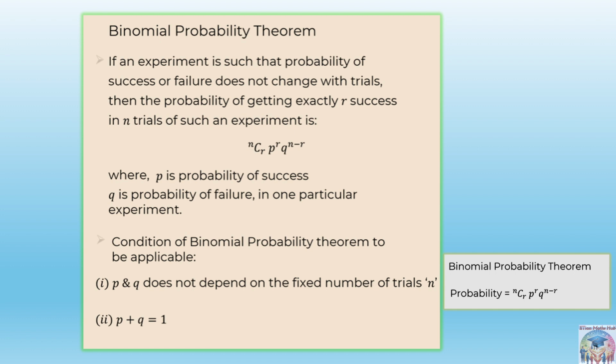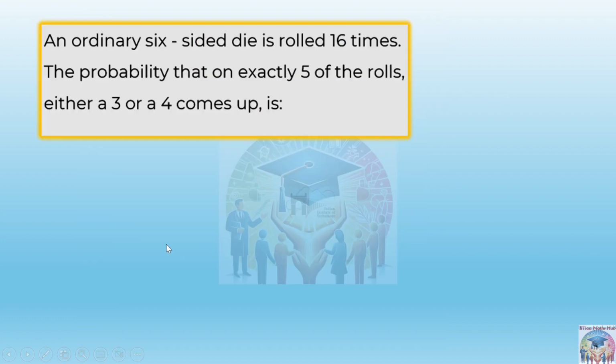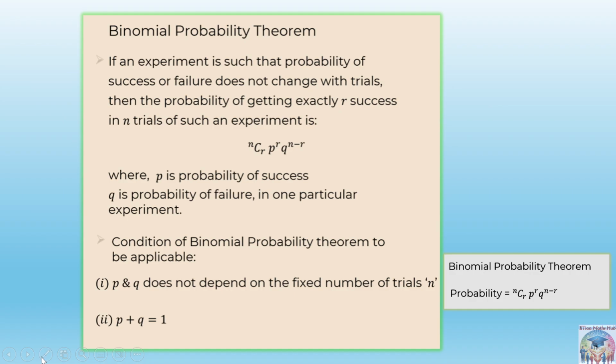As I said in the example, a coin is tossed 15 times, and our requirement is that we need 15 heads. So R is 15 heads, and n is 15, the number of trials. Then the formula according to the binomial probability theorem is nCr p to the power r, q to the power n minus r.